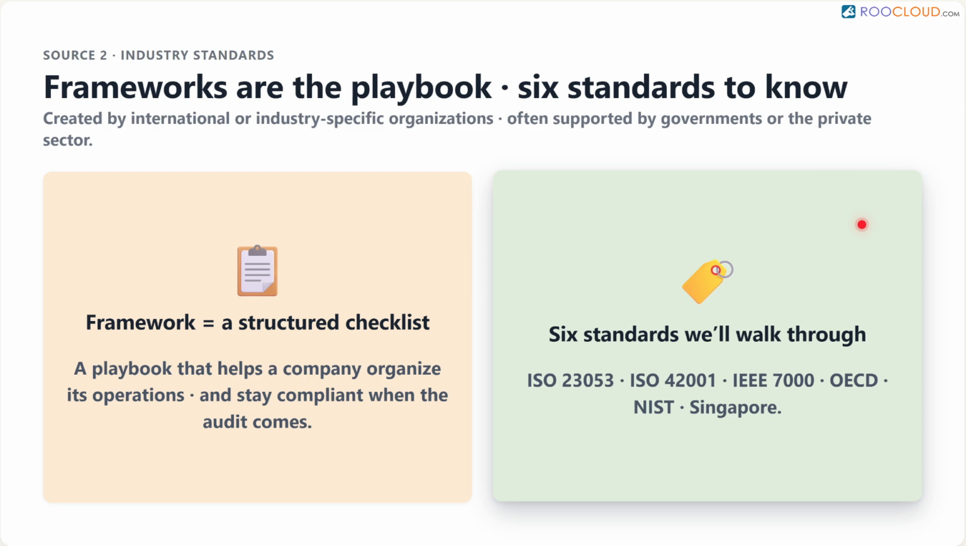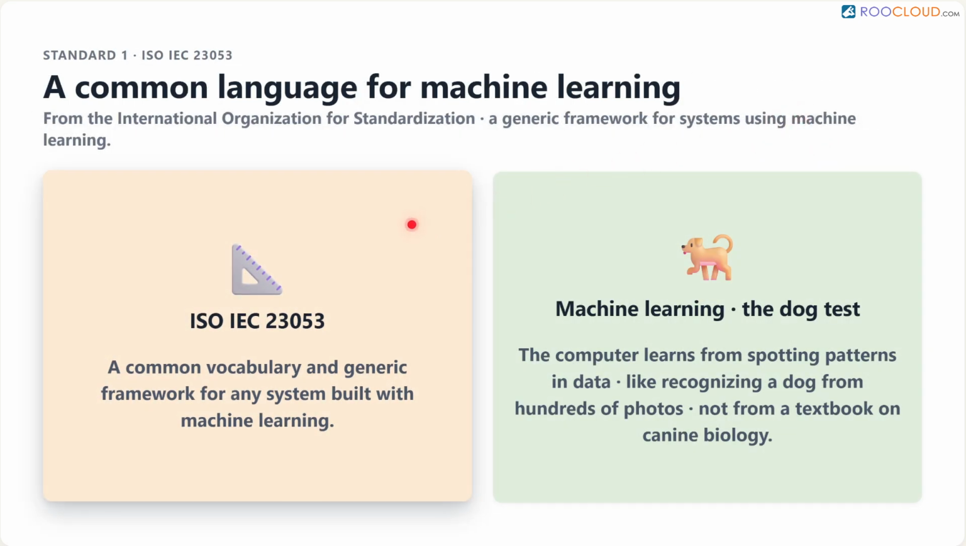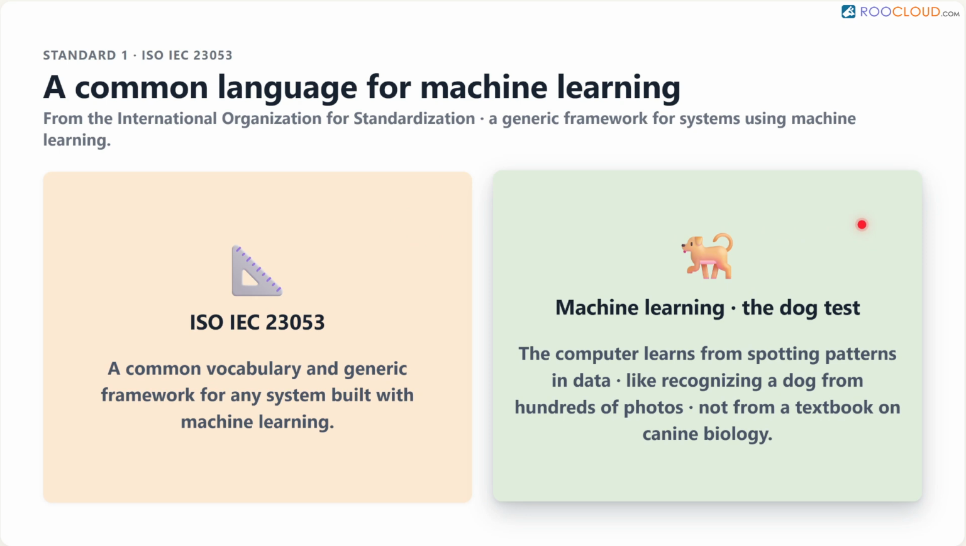First is ISO IEC 23053. This is a standard from the International Organization for Standardization. This specific rule set provides a common language and generic framework for systems using machine learning. Machine learning is simply a type of AI where the computer learns from spotting patterns in data rather than being explicitly programmed for every single step. Think of it like learning to recognize a dog by looking at hundreds of pictures of dogs instead of reading a textbook on canine biology.